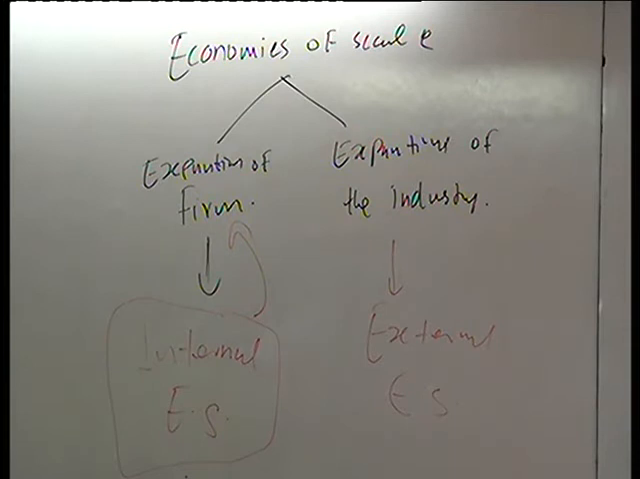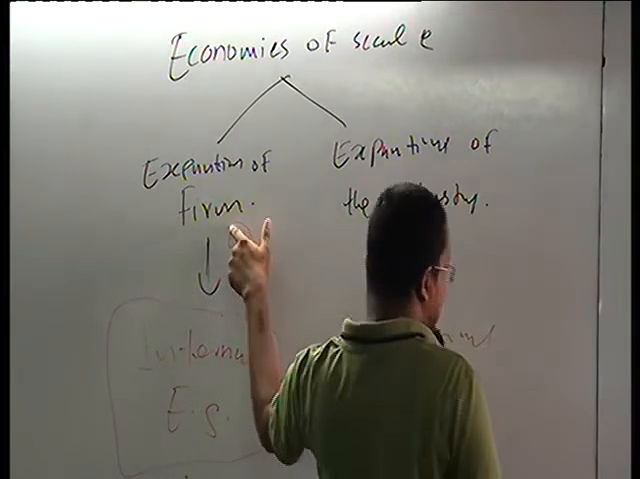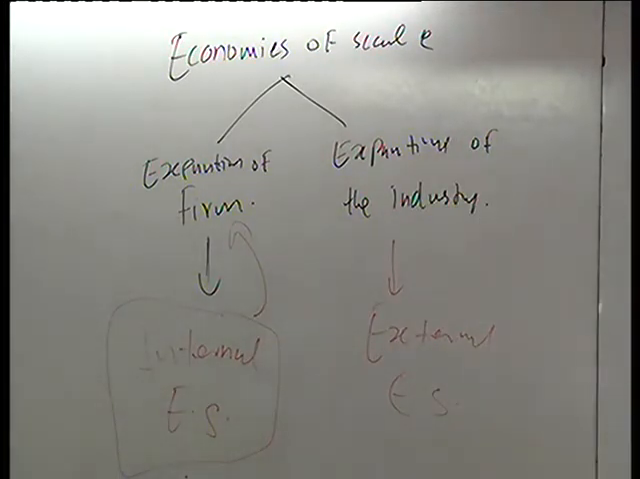Right. First, we study internal economies of scale. The internal economies of scale arise from expansion of the firm. Please highlight here. Internal economies of scale arise from expansion of the firm. Highlight expansion of the firm. There are 5 internal economies of scale. 1, 2, 3, 4, 5.